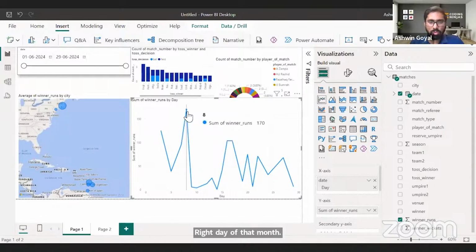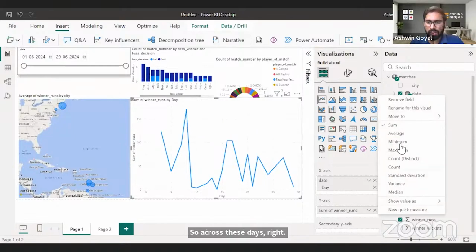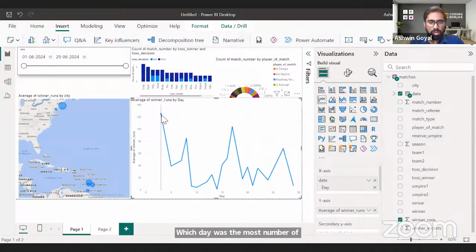Which day had the most number of runs scored? Maybe we can take the average. I don't want to see the sum. So on average, the third of the month was the day when the maximum number of runs were actually scored, right?